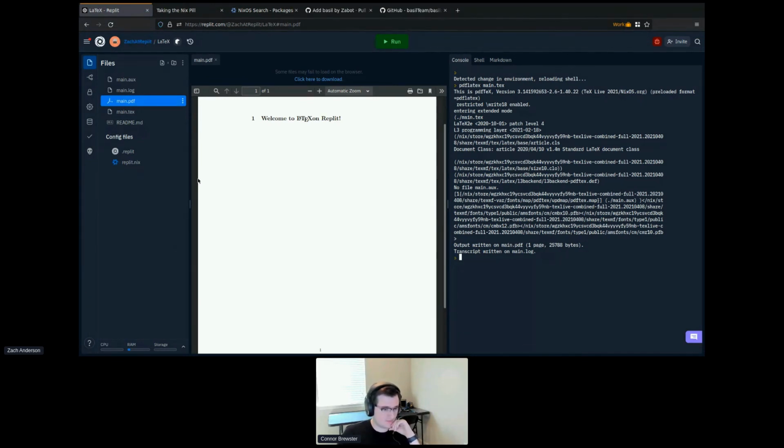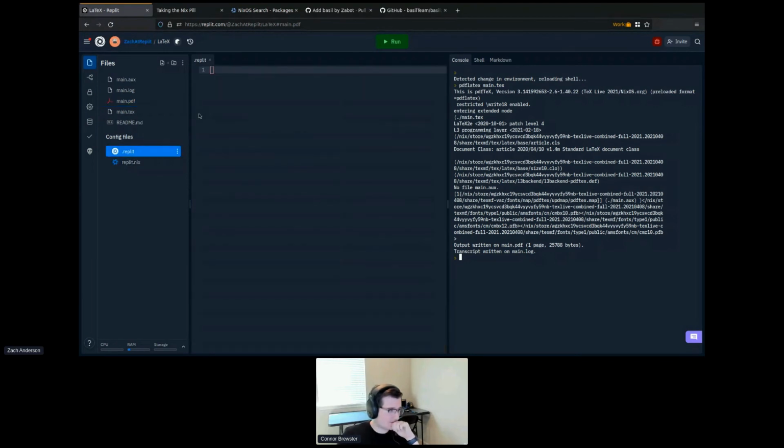But, this is not very ergonomic. Obviously, the first thing that we want to do is what we've been doing with all the other packages and update the run command. So we can say run equals, we're going to say pdflatex main.tex.